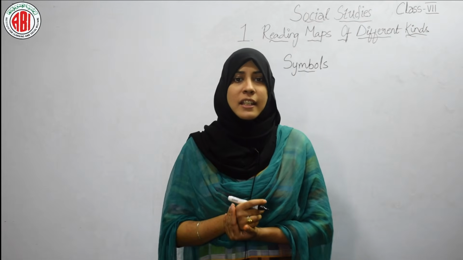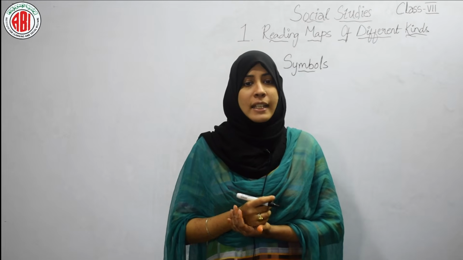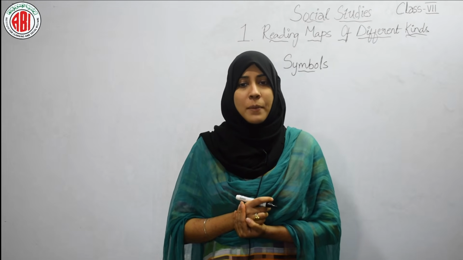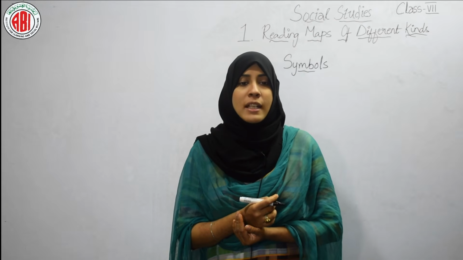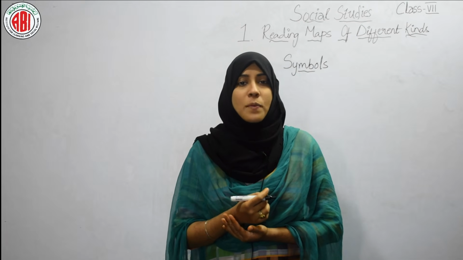How can we understand the maps? With the help of symbols. So symbols are the point, line and area. We use symbols to show physical objects on the map. You have seen some of them in class 6. So symbols are the point, line or area which represent different objects in the map.